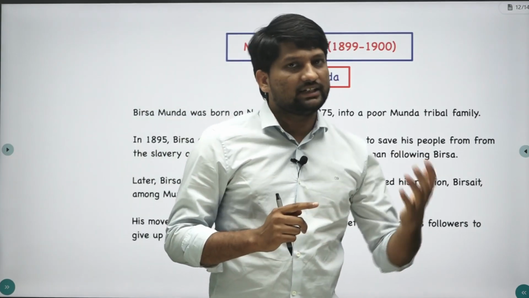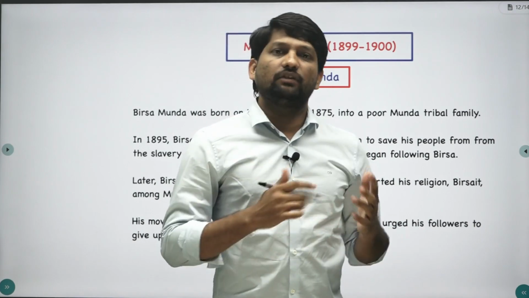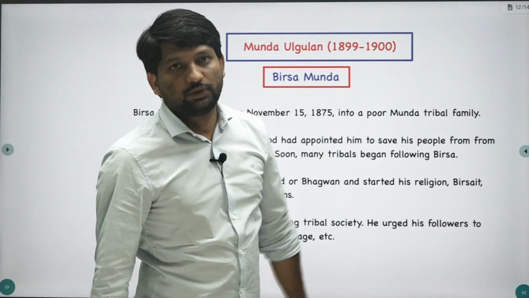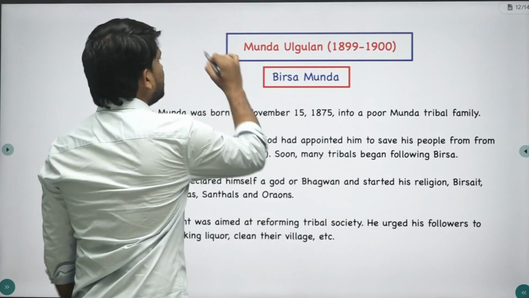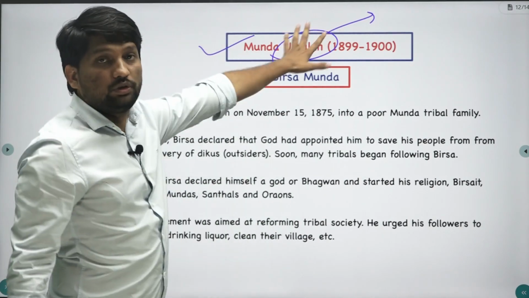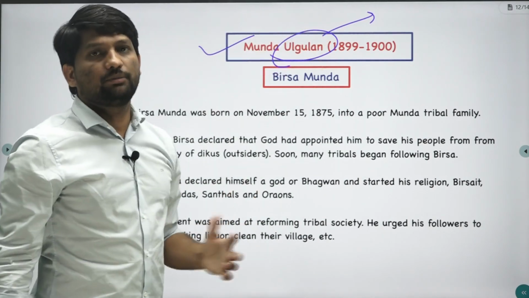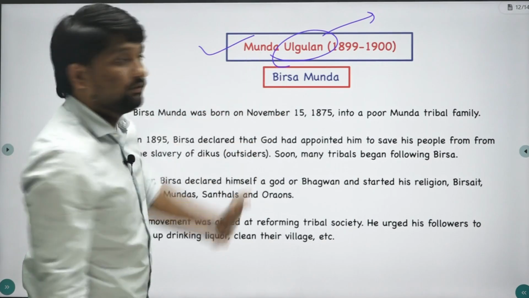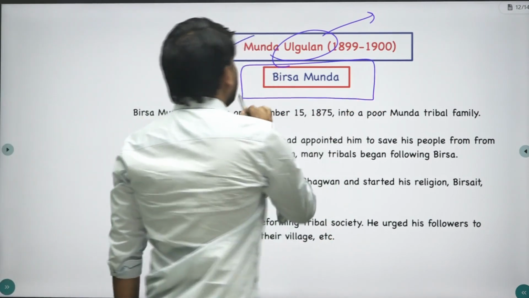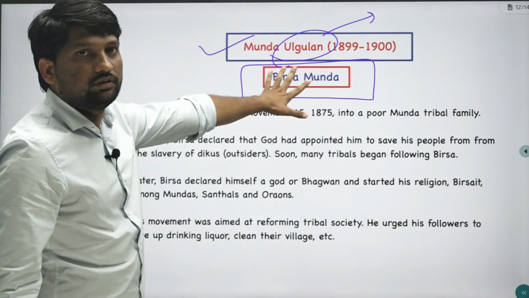So finally, these tribal people resisted and there were many revolts or uprisings during the 19th century. Now we are going to see particularly the Munda Ulgulan. I have already told you Ulgulan or Hul are alternative terms for this revolt. So, the Munda revolt. Before we see this revolt, just see Birsa Munda, the leader of the revolt.